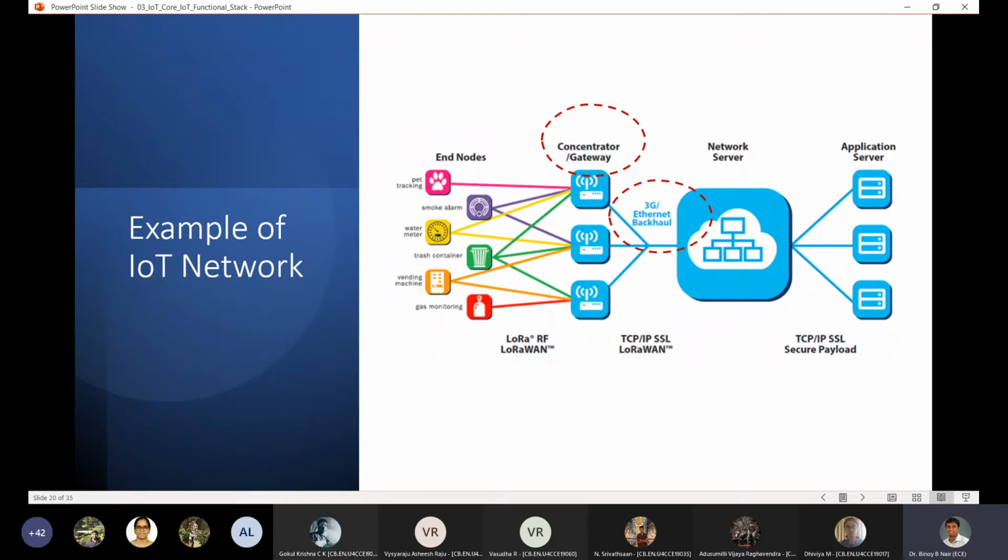Ethernet, as you know, can handle large amounts of data, right? So it could be 4G, it could be Ethernet, it could be any other thing which can handle large amounts of data. So that is the function of a backhaul communication system. Backhaul or back end. It's hauling large amounts of data to the network server. So that is what we are looking at here, the gateway and the concentrator part.